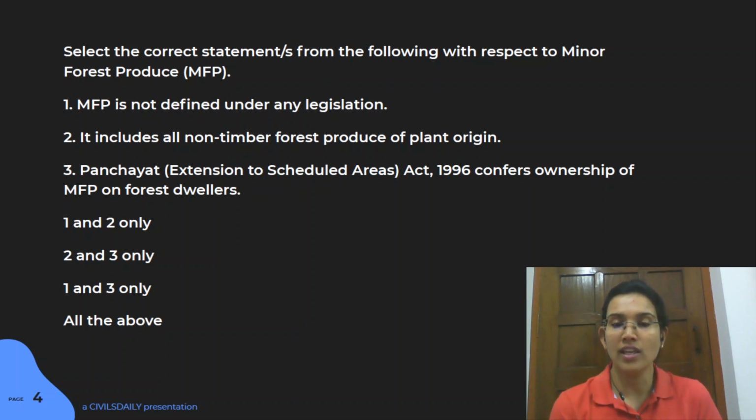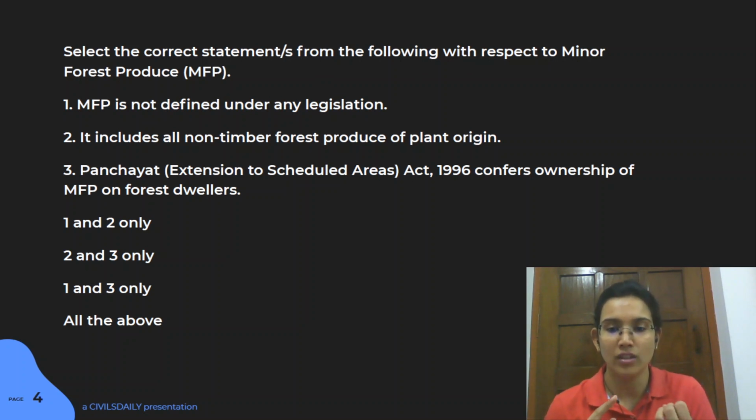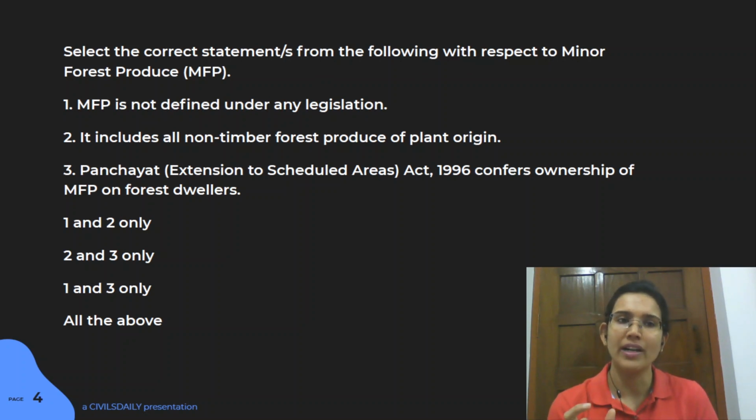It says minor forest produce. Timber as a produce is actually a very important produce. Whenever you think about forest, majorly what you think of is timber. So it cannot really be called minor forest produce. Minor forest produce is something that comes out of the forest which is of non-timber origin. Like we have gum, wax, nuts, fruits, dyes, resins. From the term itself you can understand that minor forest produce means these things.